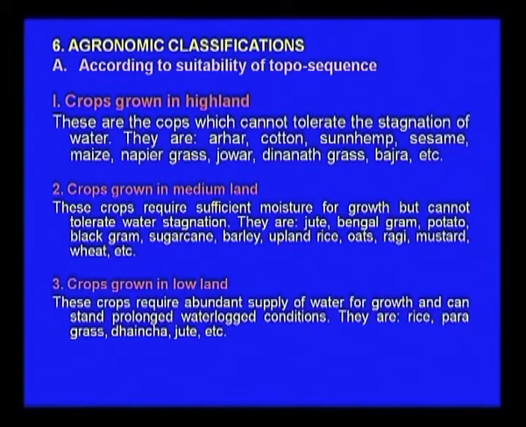So, that is why they call it medium. These crops require sufficient moisture for growth, but cannot tolerate water stagnation. These are jute, Bengal gram, potato, black gram, sugarcane, barley. And the third one is the crops which can be grown on the lowland. These crops require abundant supply of water, and they can tolerate prolonged waterlogging conditions for a long time. That is why rice is the most suitable for the lowland, and paragrass and other crops can be grown.